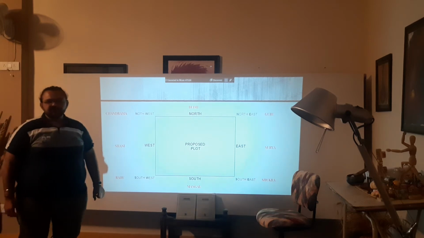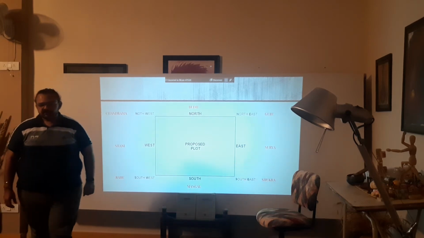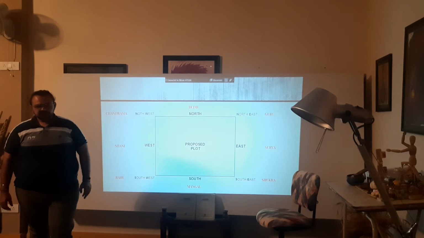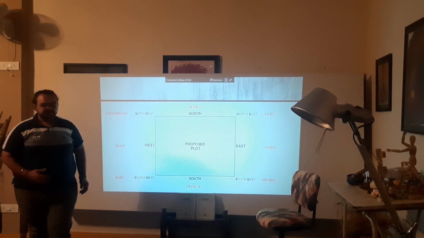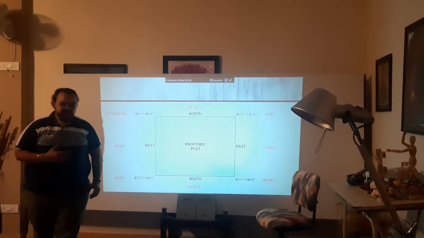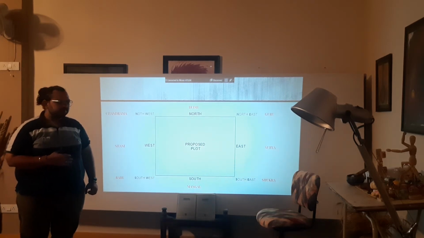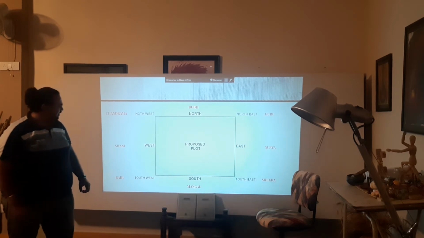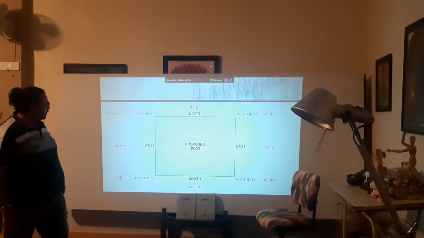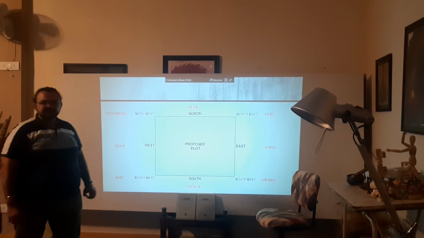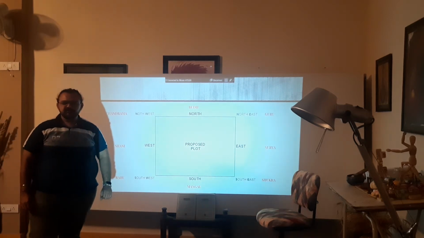Now in terms of Vastu, when we talk about customized Vastu, we need to know these things. But when we talk about Vastu, there is one more thing known as the plot. We first look at the plot. So when we are looking at a proposed plot, the directions are very important to be noticed for Vastu.